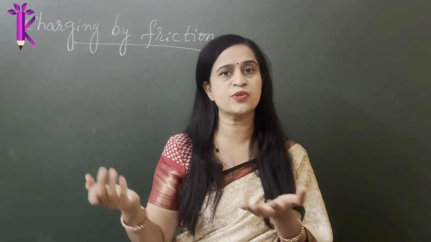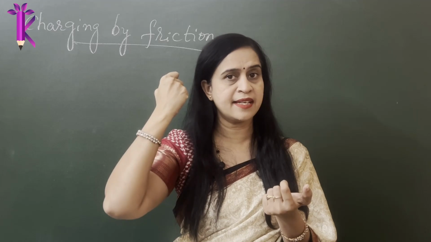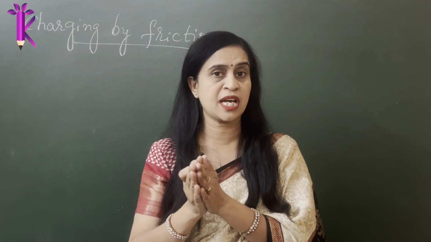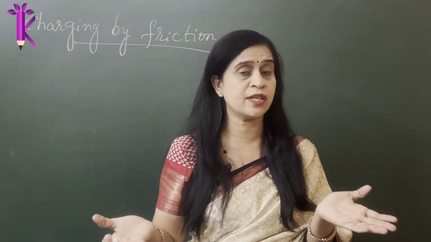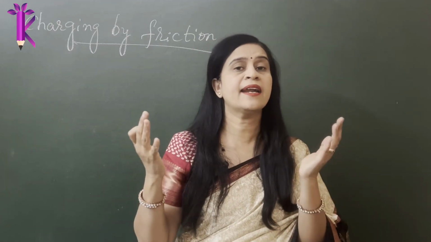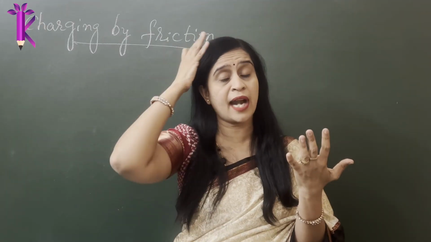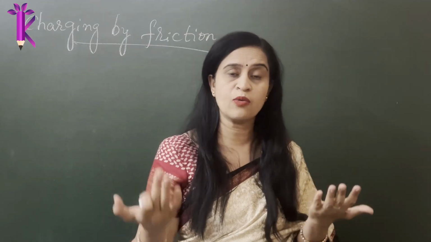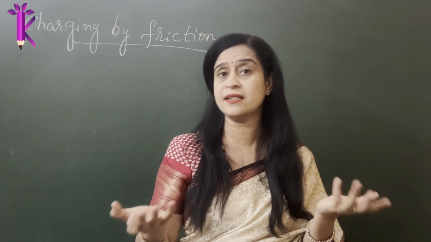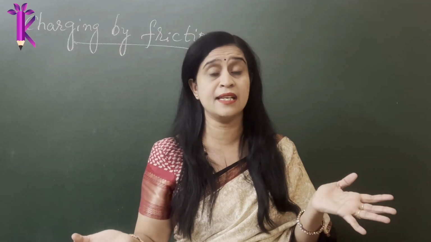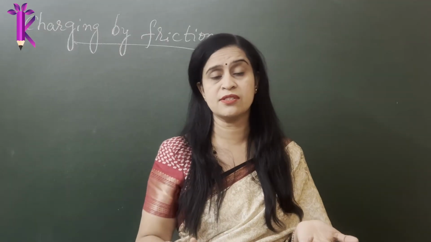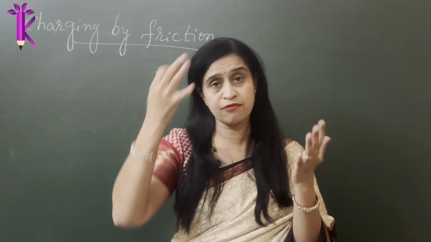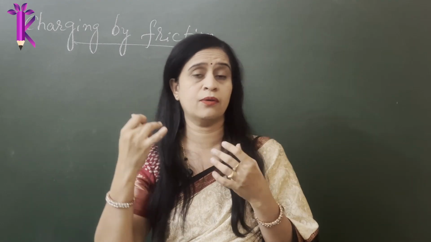A comb is electrically neutral. Before you start rubbing it against the hair, it definitely has an equal number of electrons and positively charged particles, hence it is electrically neutral. On the other hand, your dry hair definitely has some excess of electrons which are trying to jump off your hair. But they can't jump off because you are surrounded by atmosphere. There is air everywhere, and dry air, as you know, is basically an insulator. So it doesn't allow free passage of electrons. So the electrons are waiting to jump somewhere.